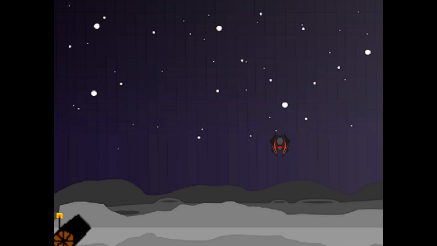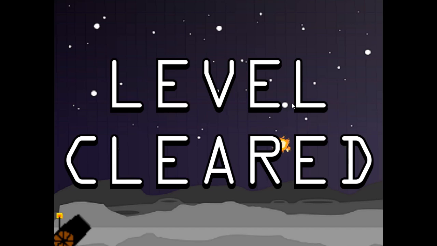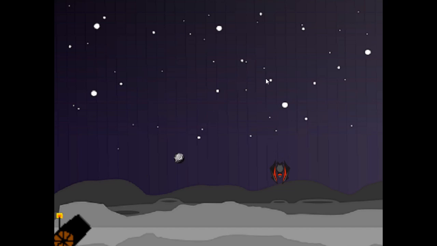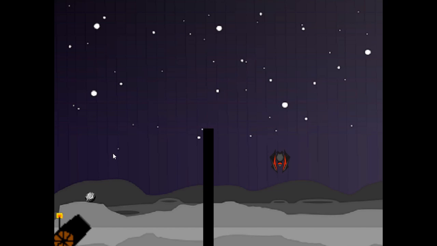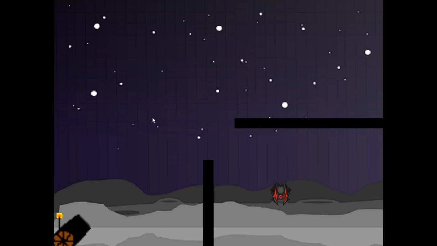Here is some gameplay of Project Mercury. As you can see, the ball is shot in the direction of the cursor from the cannon. We included levels that featured the target moving vertically and horizontally as well as stationary. The power of the shot is directly influenced by the distance of the cursor from the cannon. We used walls that the player must circumnavigate in order to reach the target.